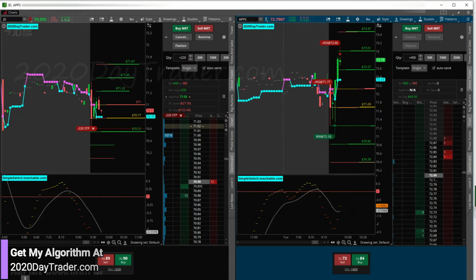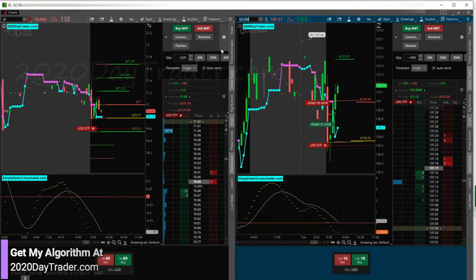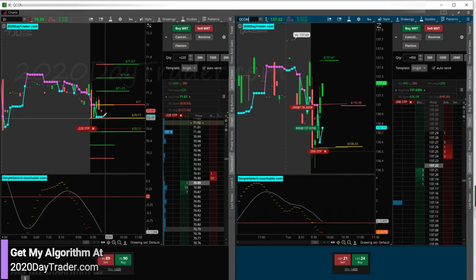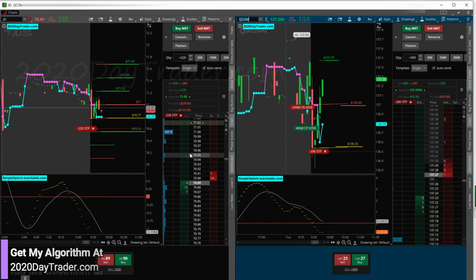And I'm going to switch this now to QCOM so you can see what's up. All right. Here's QCOM. Speed bumped. And making our way to green as well. So that'll be nice. And then we'll see what JD does. Does JD give us a green trade, or does it become our loser for the day, making us red?